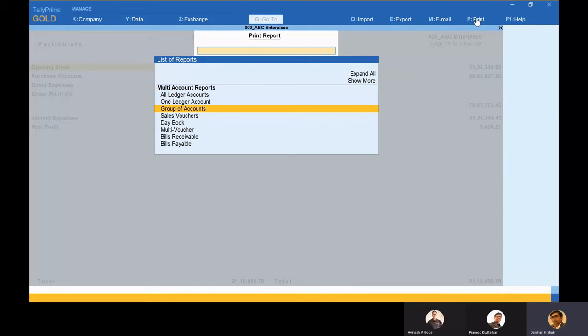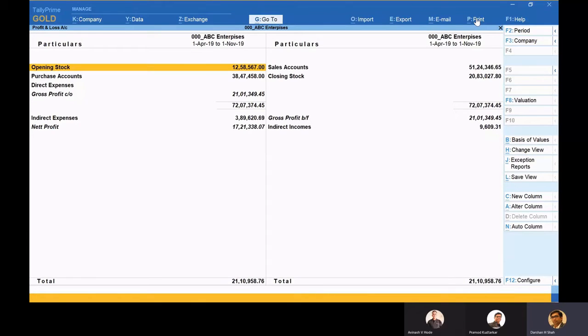Like if I want to print one ledger or print some voucher, or print some bills receivable report or something like that. So when I'm doing my own work, I can do the print options on the demand of any other person. So this top menu bar has really been one of the needs.